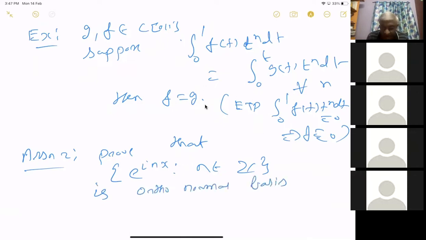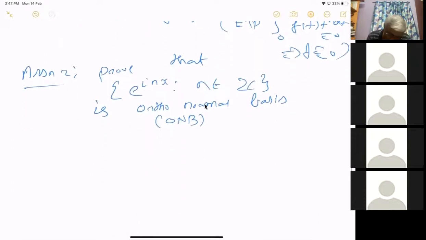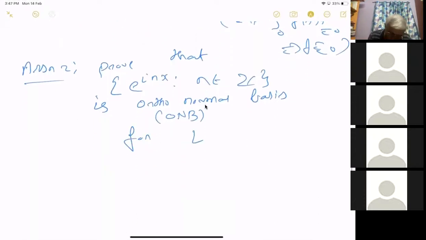I'm sure you have studied it in the last semester, which you usually write as ONB, orthonormal basis for the Hilbert space L2 of 0, 1. I have to change it, I think this should be e power 2 pi i n x.